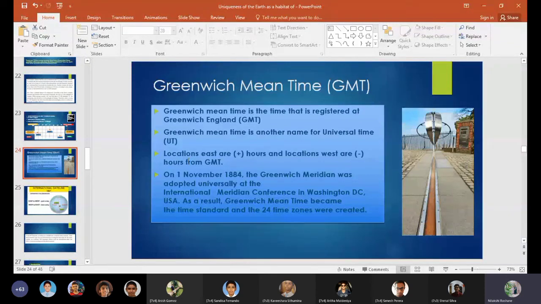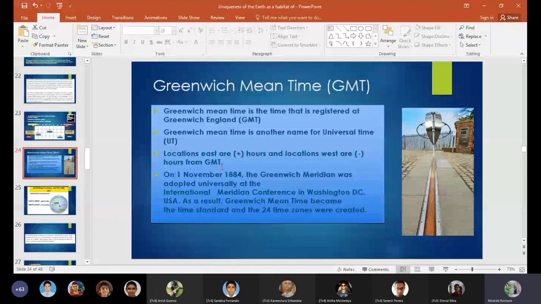Countries like those in Africa, North America and South America are located in the western hemisphere. So the locations west are decrease hours, and the locations east, countries like Sri Lanka and India, are plus hours. So that's how we are going to calculate the time.